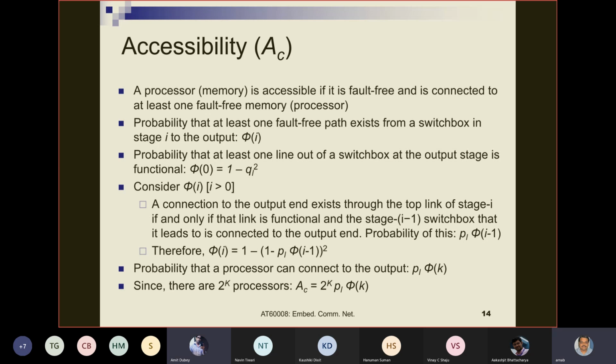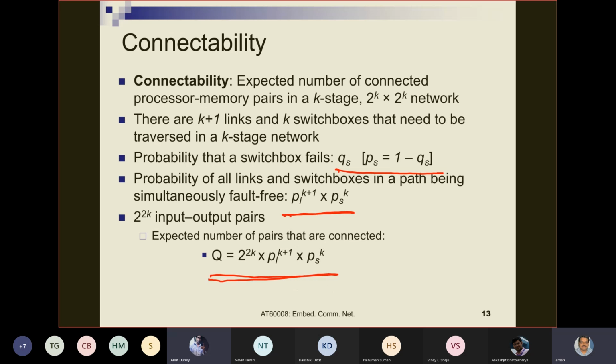Sir, in the previous equation of this Q expected number of pairs, you have written this back to P L K plus 1, the link. So the probability of link, why this K plus 1 at this stage is considered? Why not this K? Because if we consider any input to output, how many links and switch boxes must a message cross for going from an input to output?